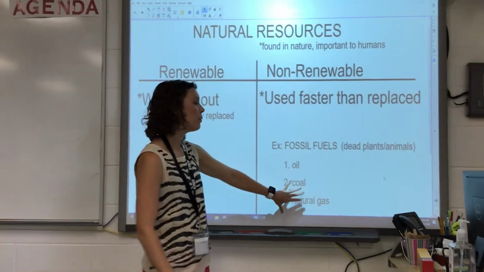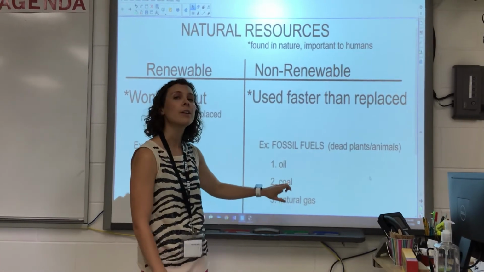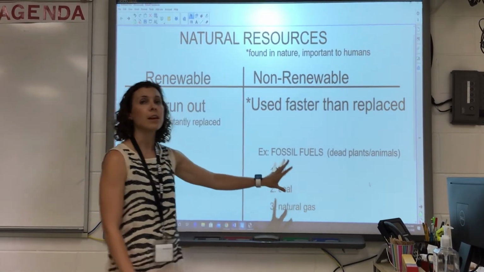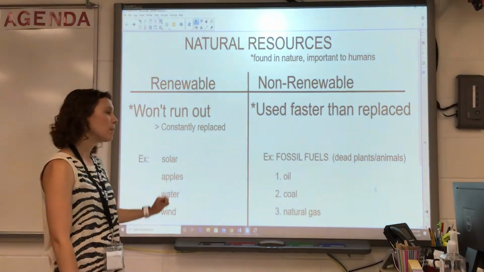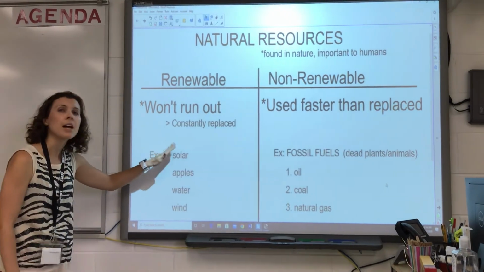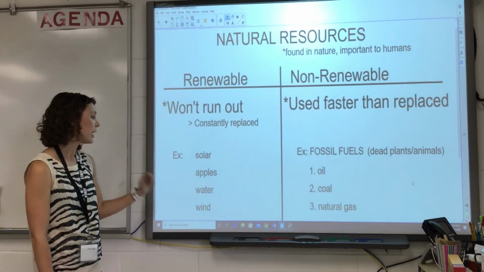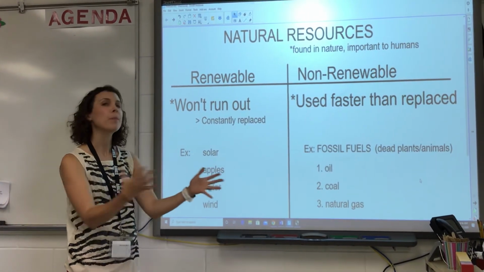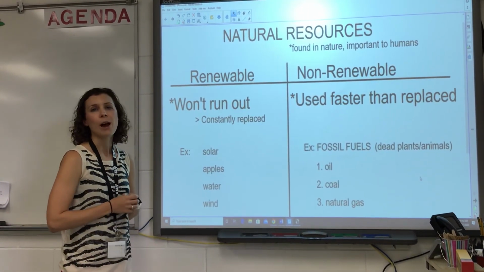So when we go and we dig up our earth and tear up our earth, that's not the best idea because we're burning these and we're going to run out. So we need to be smart. So moving forward, I want you thinking, how can I maybe use the sun better or more often? Maybe instead of turning on your lights and different things, you can just open up a window. So think about these throughout your day.